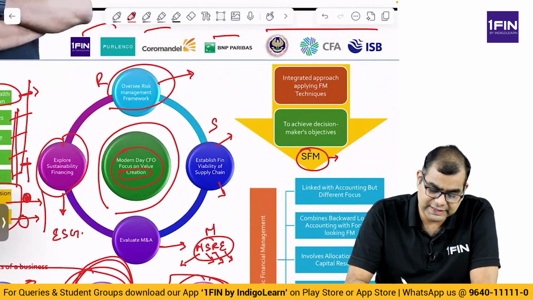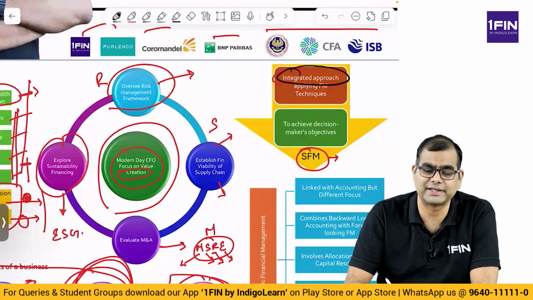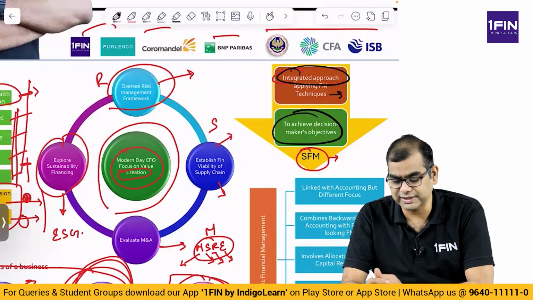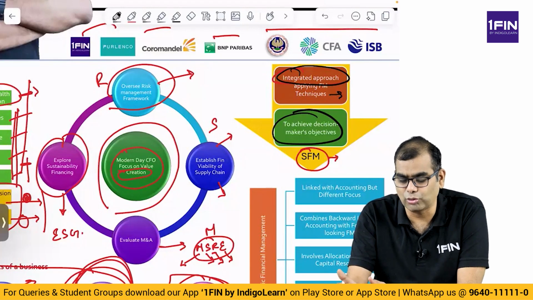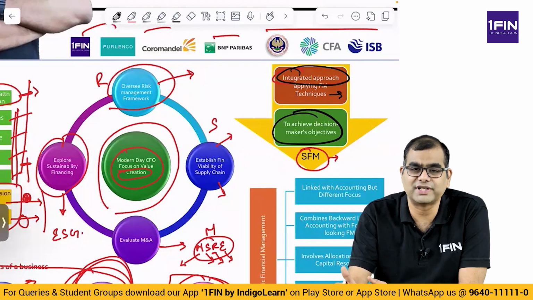What we mean is, it is an integrated approach. It is an integrated approach to applying financial management techniques to achieve decision makers' objectives. So what we are saying is, there is a strategy. That strategy says that we have to grow by this much, we have to achieve this much sales, we have to achieve this much market cap, we have to achieve this much wealth maximization, whatever. Those goals have to be achieved.